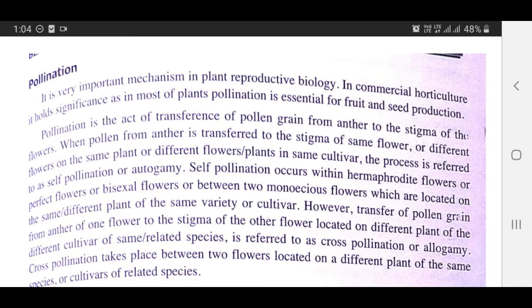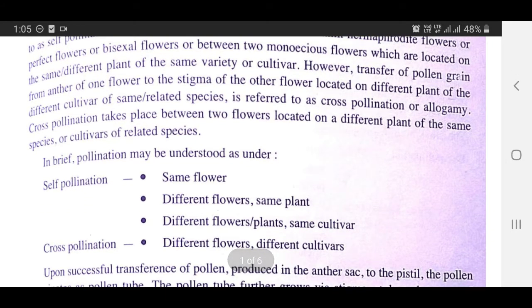However, transfer of pollen grain from anther of one flower to the stigma of another flower located on a different plant of a different cultivar of the same or related species is referred to as cross pollination or allogamy. Cross pollination takes place between two flowers located on different plants of the same species or cultivars of related species. In brief, self pollination: same flower, different flowers of the same plant, different flowers or plants of the same cultivar. Cross pollination: different flowers, different cultivars.